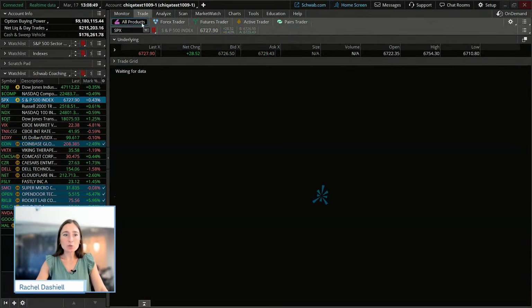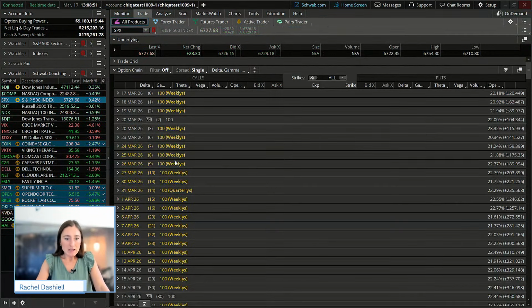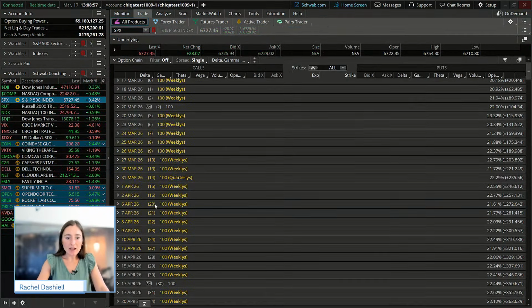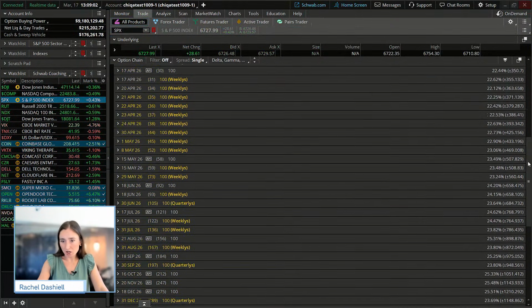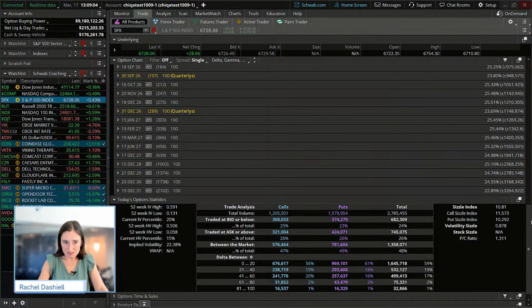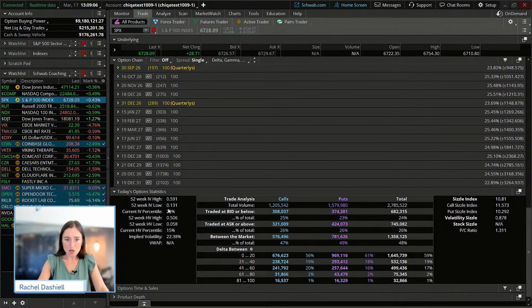And then typically we go to the trade tab under all products, and we look at the implied volatility percentile down here under today's option statistics. That tells us where the current level of implied volatility ranks compared to where it has been over the last year, so whether it's relatively high or low.